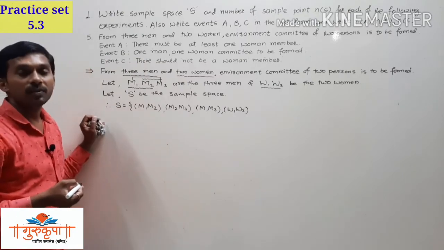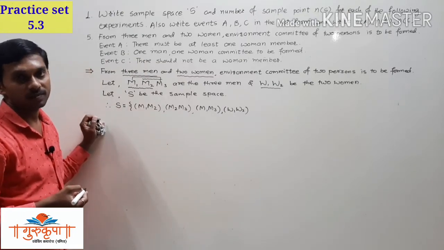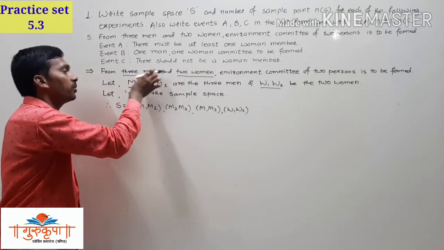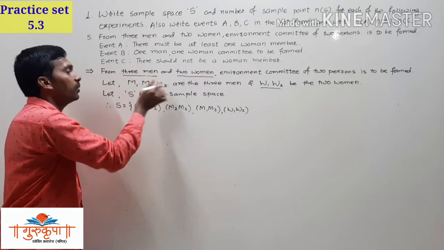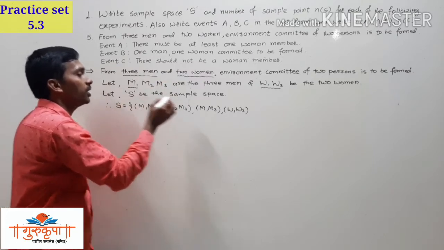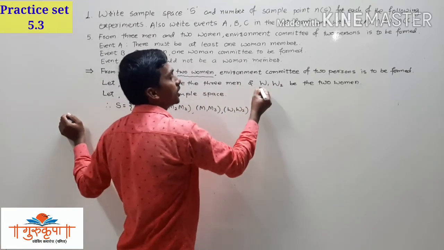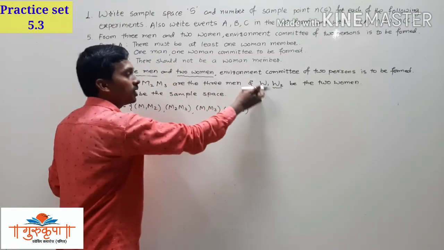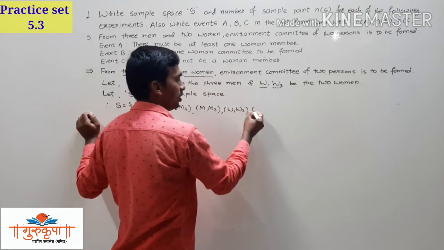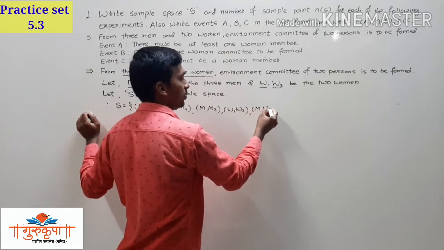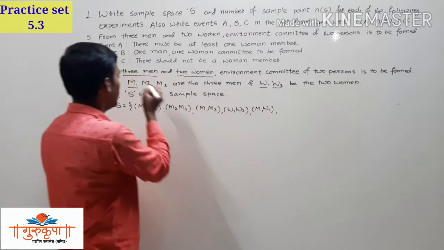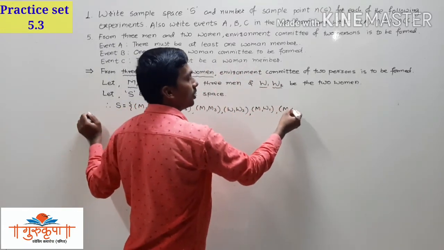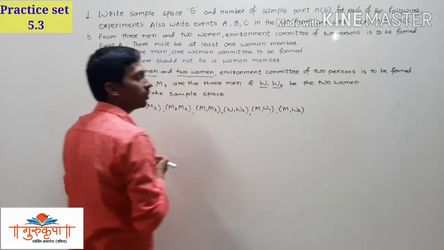Now combined, we have to form the committees of men and women. So first of all, what do we have to do? We have to compare each man with both the women separately. M1 is compared with W1, then M1 is compared with W2.